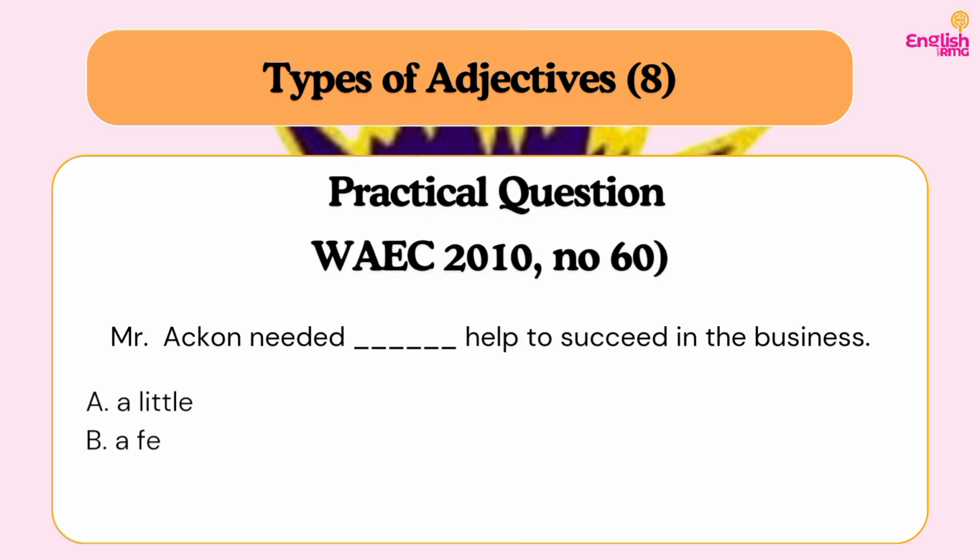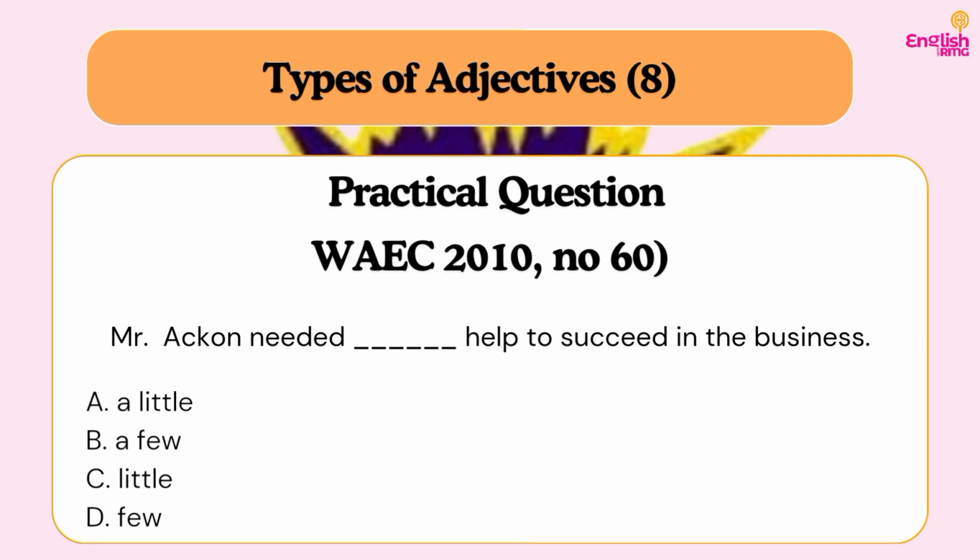So the next thing to look out for is the context. Is the context suggesting that what is needed is enough? Or what is being talked about, it is not enough? So we said help to succeed. So if it is enough for him to succeed, then we are saying that it is enough, even though it is not much. Do you understand? So by that explanation, I want to believe that you already know our answer.